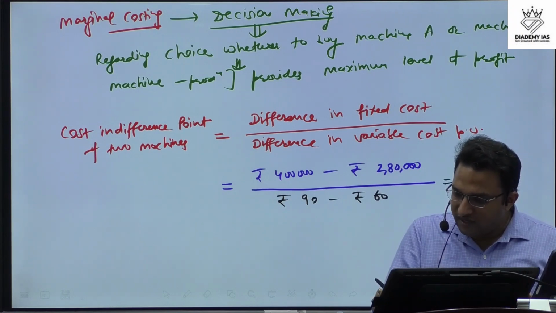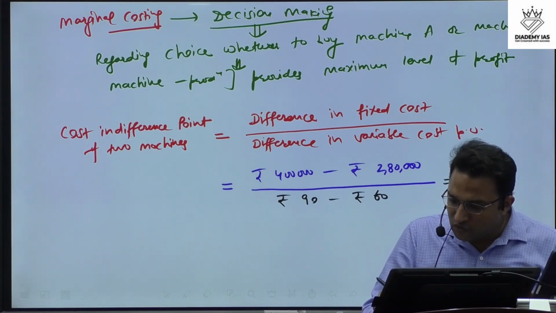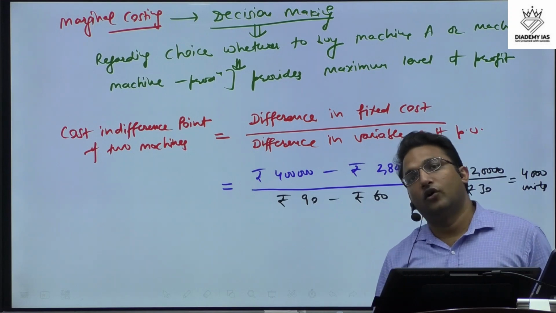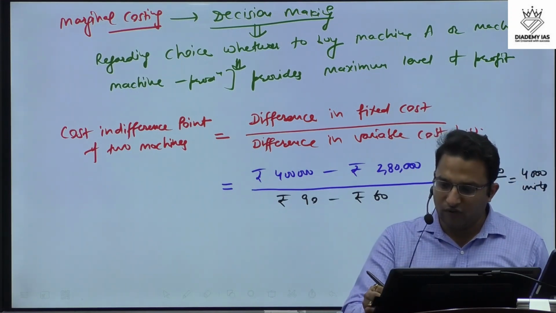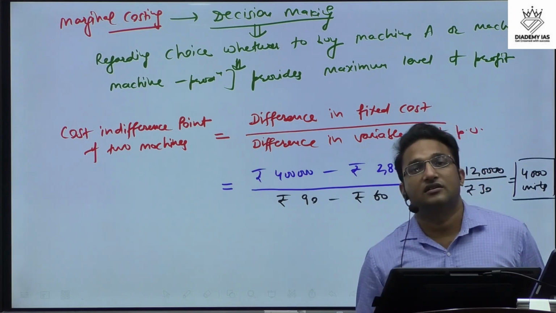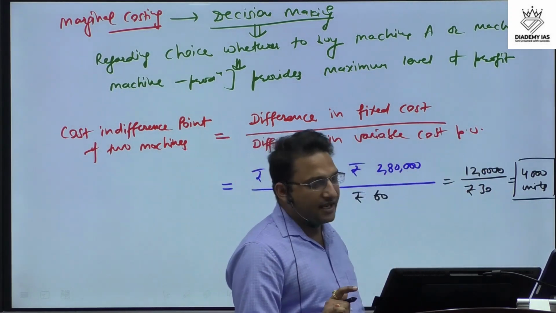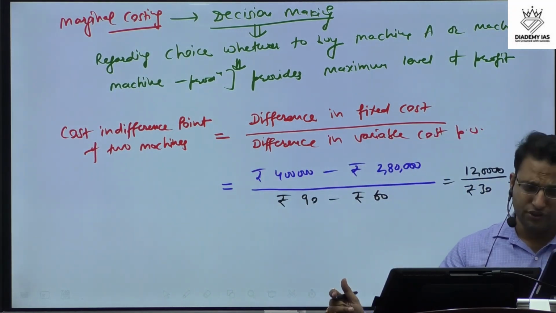So we get 1,20,000, that is 4 lakh minus 2 lakh 80,000, and 90 minus 60 means rupees 30. So that means how much? 4,000 units. Okay, so 4,000 units is the answer. This is the volume of sales at which there is a cost indifference point. It is the volume of sales at which the cost is indifferent.